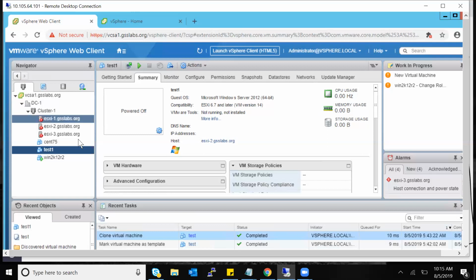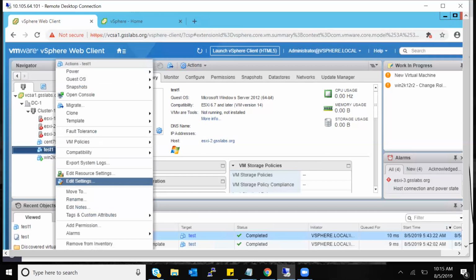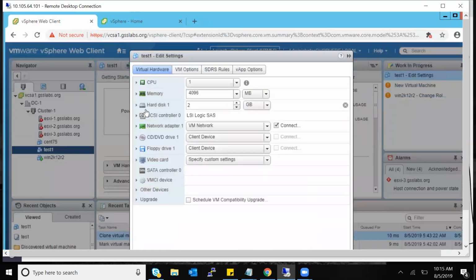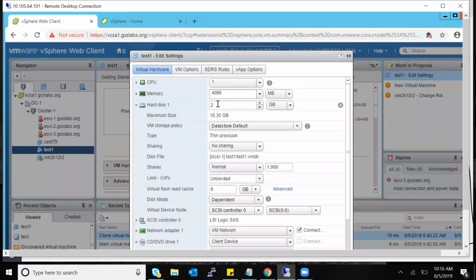Correct. So you are talking about the data store size. No, I'm talking about the VM hard disk here. This one is only 2 GB. That's why it didn't take a long time. It will not take the data backup of whatever is in the drive. It will just take the image of the VM. But if you take a 2 TB one, obviously it will take some time to get that image as well.